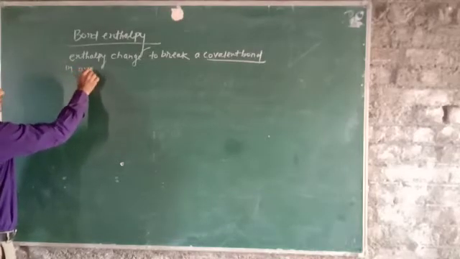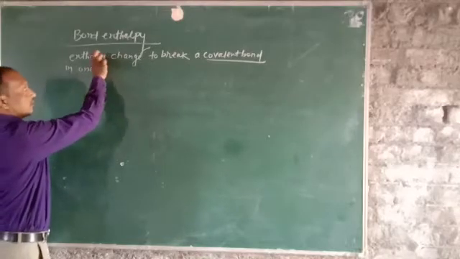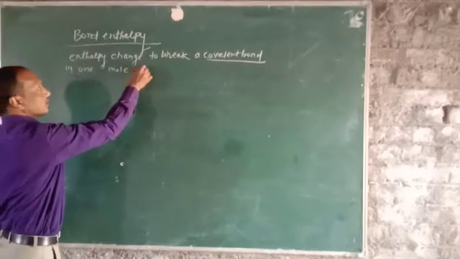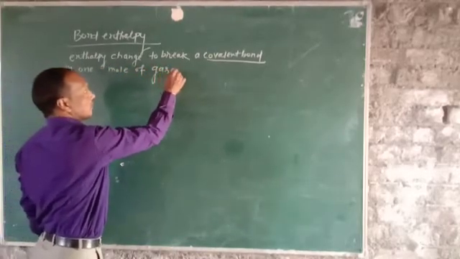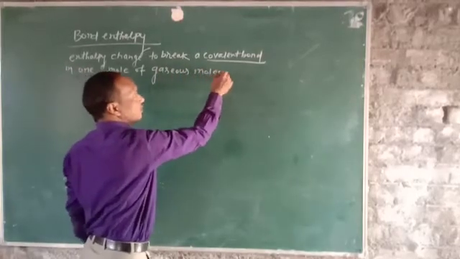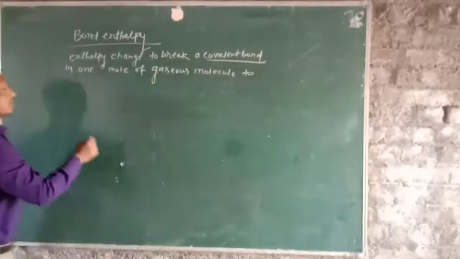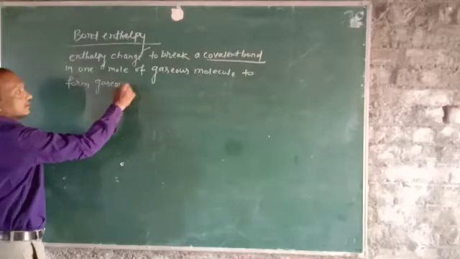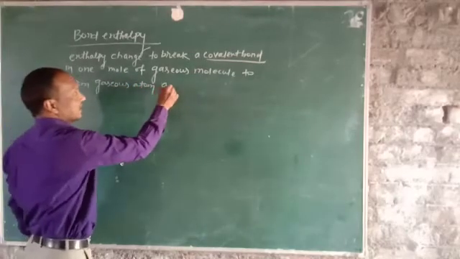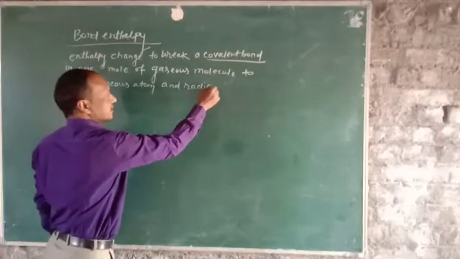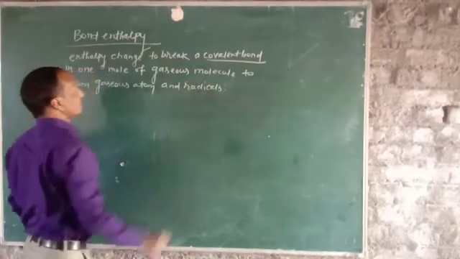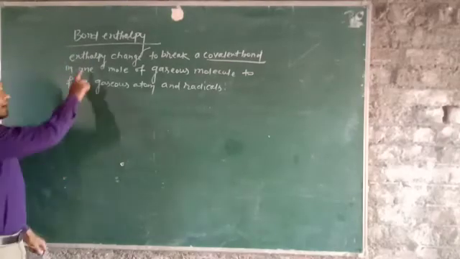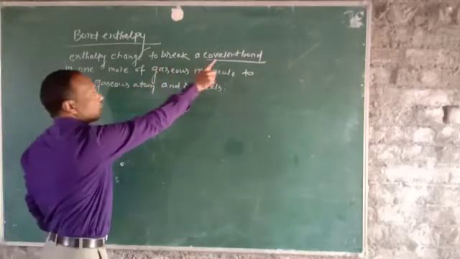Bond enthalpy is the enthalpy change to break a covalent bond in 1 mole of gaseous molecule to form gaseous atoms and radicals. It is called as bond enthalpy. So bond enthalpy means the enthalpy change to break a covalent bond.